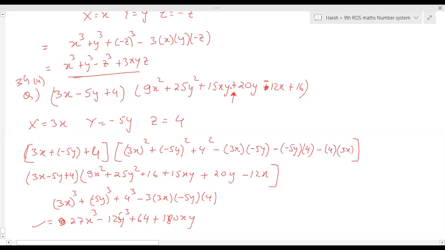Is it clear to everyone? Excuse me, sir, I was disconnected. Can you just explain the second last step? So here what we did, same thing: x cube plus y cube plus z cube minus 3 into x into y into z, and we have already found out what x, y and z are. So minus 3xyz, and then finally this will become 27x cube, this will become minus 125y cube, this will become 64, and this will become plus 180xy. Okay, sir, thank you.